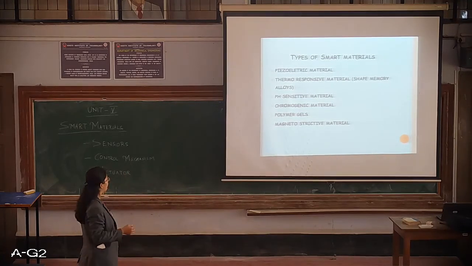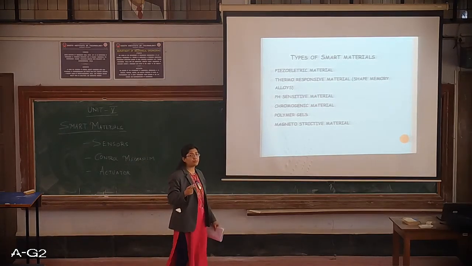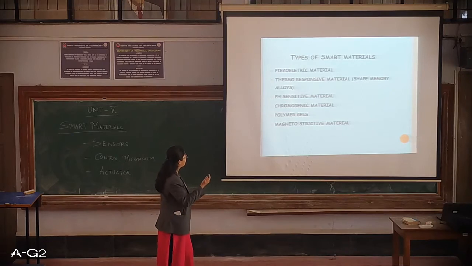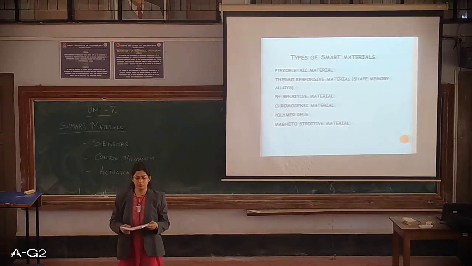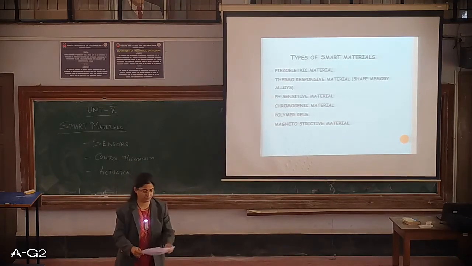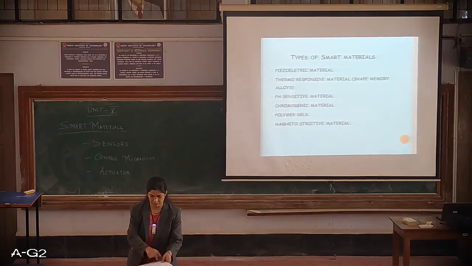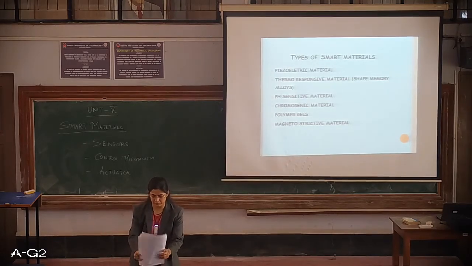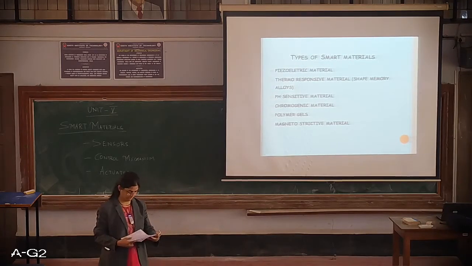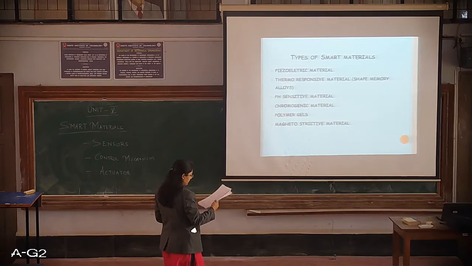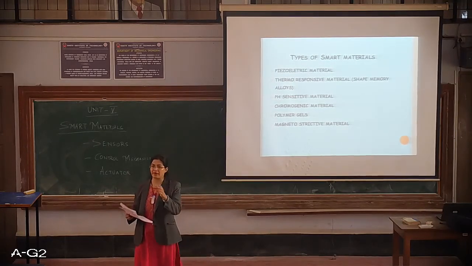Chromogenic materials are those which will change color whenever there is a change in electrical, optical and thermal input, not magnetic changes.